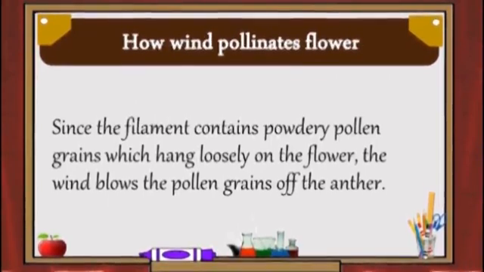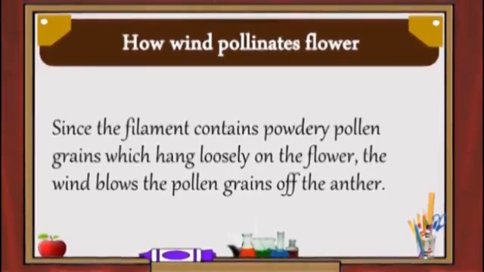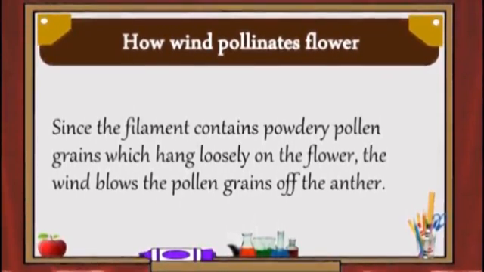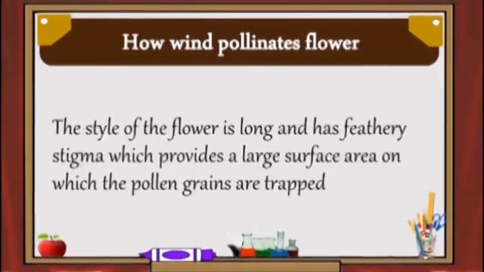Let's quickly look at how wind pollinates flowers. Since the filament contains powdery pollen grains which hang loosely on the flower, the wind blows the pollen grains off the anther. The style of the flower is long and has a feathery stigma, which provides a large surface area on which the pollen grains are trapped.